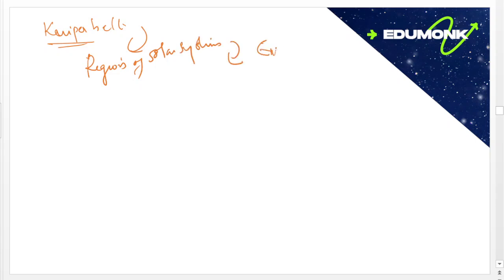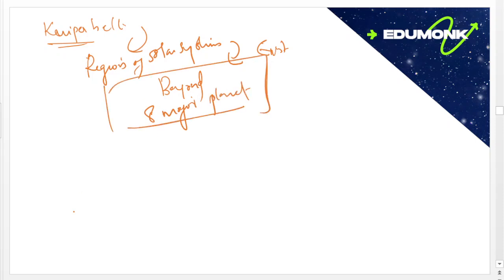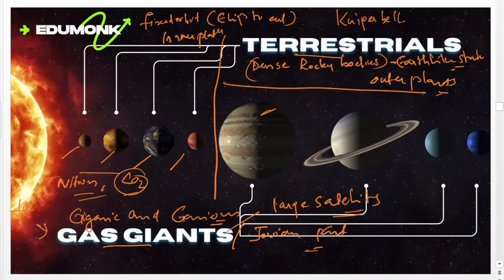That means the area of the solar system that exists not inside the 8 planets, but beyond the 8 planets. That's known as Kuiper belt.